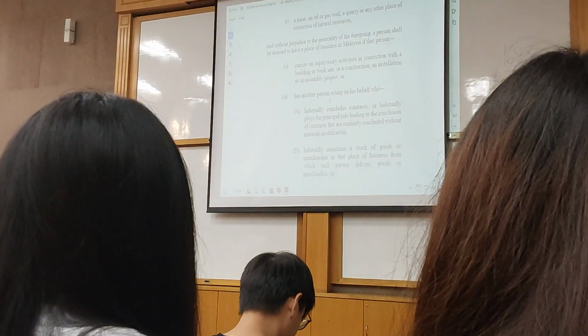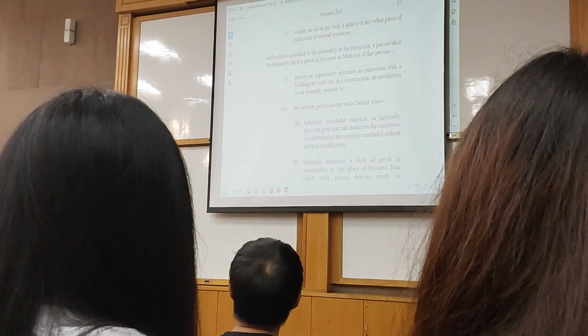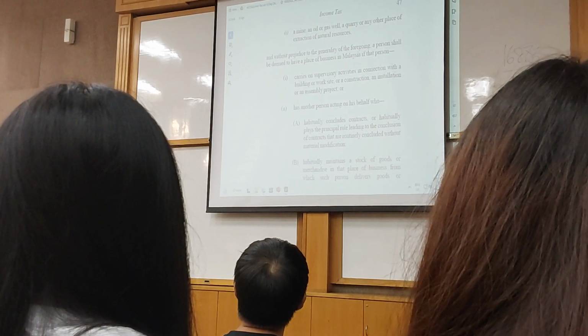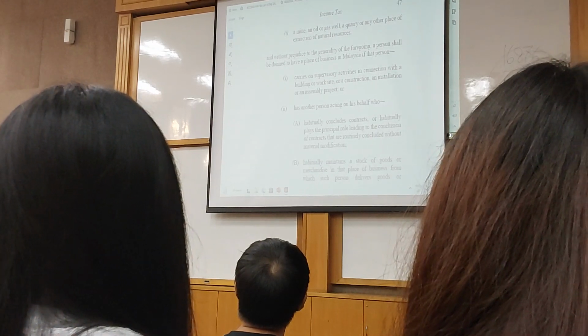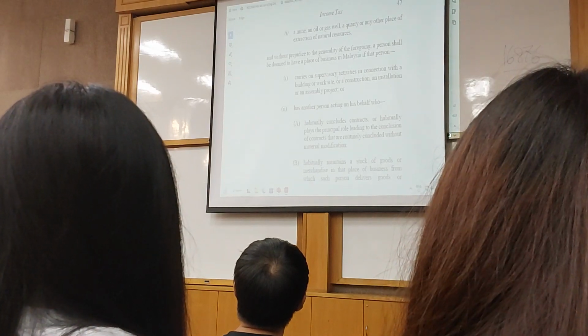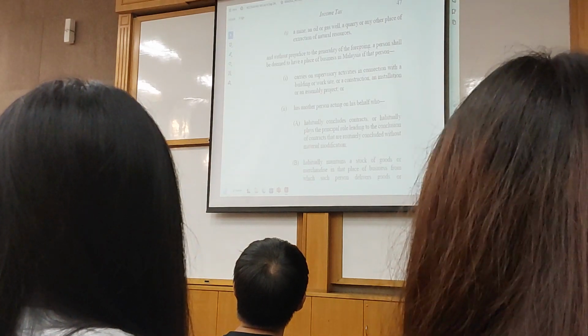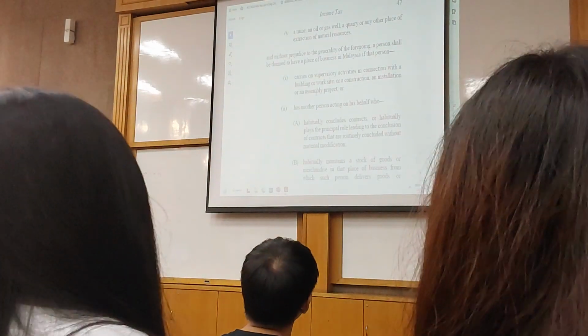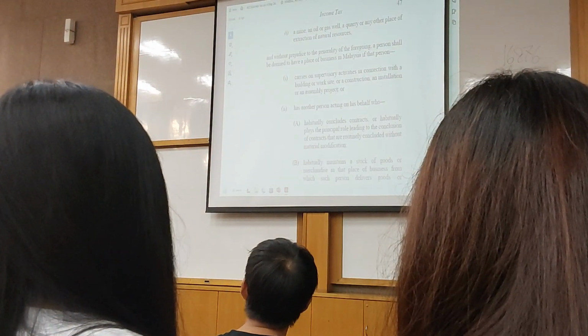Let me find this particular one here. And without prejudice to the generality of the foregoing, a person shall be deemed to have a place of business in Malaysia if that person carries on supervisory activities in connection with a building or work site, or a construction and installation, or an assembly project. Full stop. No more.